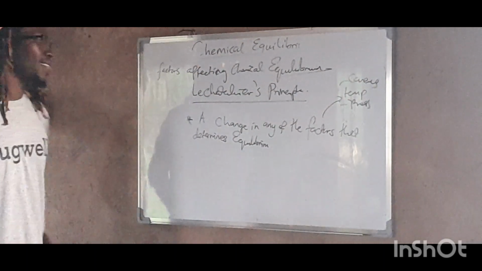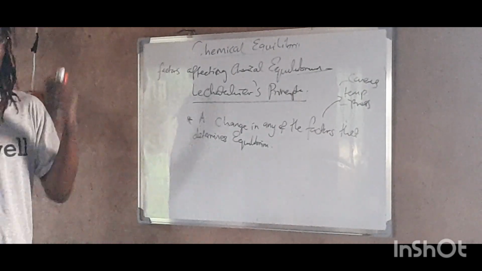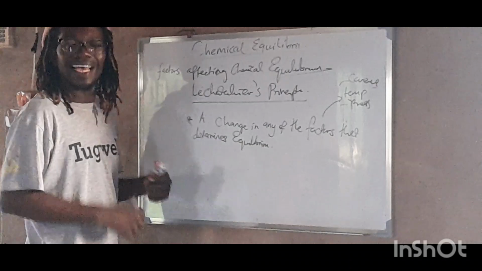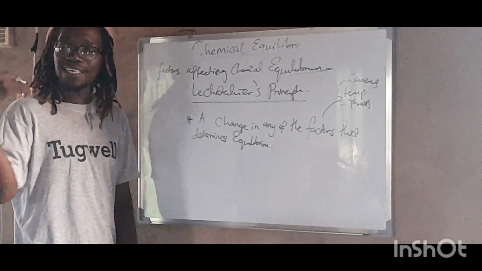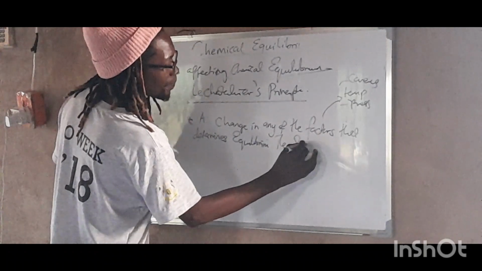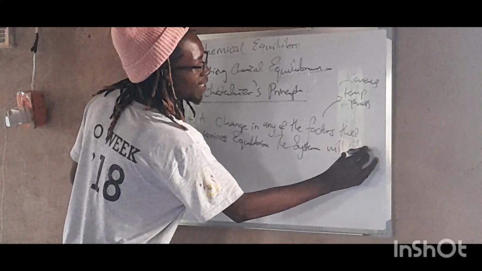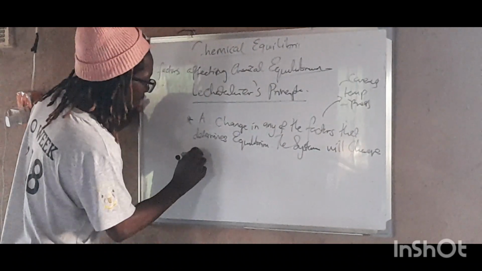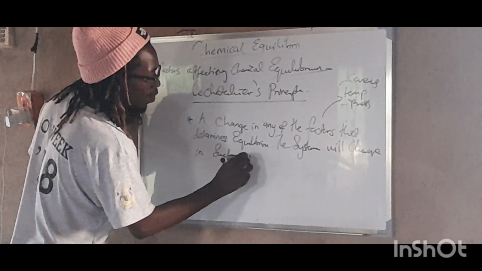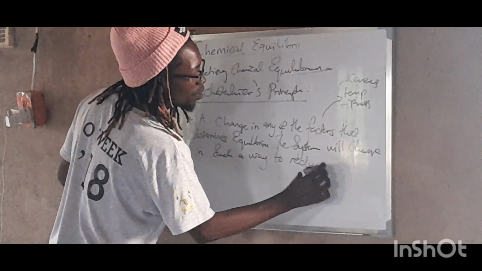So it says that a change in any of the factors that determines equilibrium, the system will change in such a way to reduce or to do what?